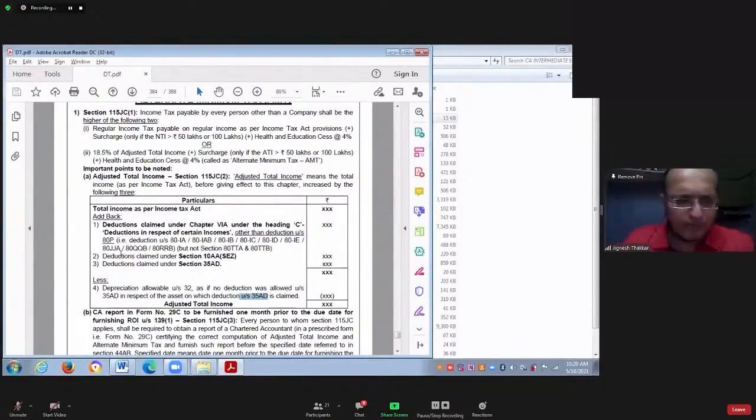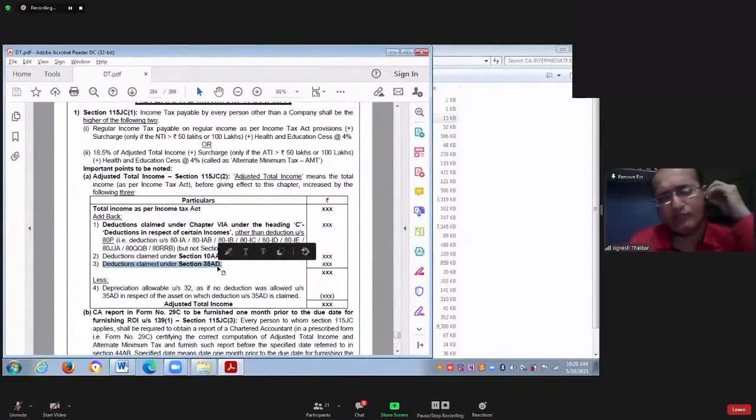Now what we are doing, we are adding back that 100 deduction. In point number 3, we are adding back the deduction. Now my question to you is, if that asset would not have been acquired for specified business, if it would have been acquired for some other business, then you would not have claimed deduction for the entire cost of asset. In that case, what would have been allowed is only depreciation. How much? 15% of 100, say 15. So, if you have not acquired the asset for specified business, then also you would have claimed 15 deduction. But you acquired the asset for specified business and you claim deduction for entire 100.